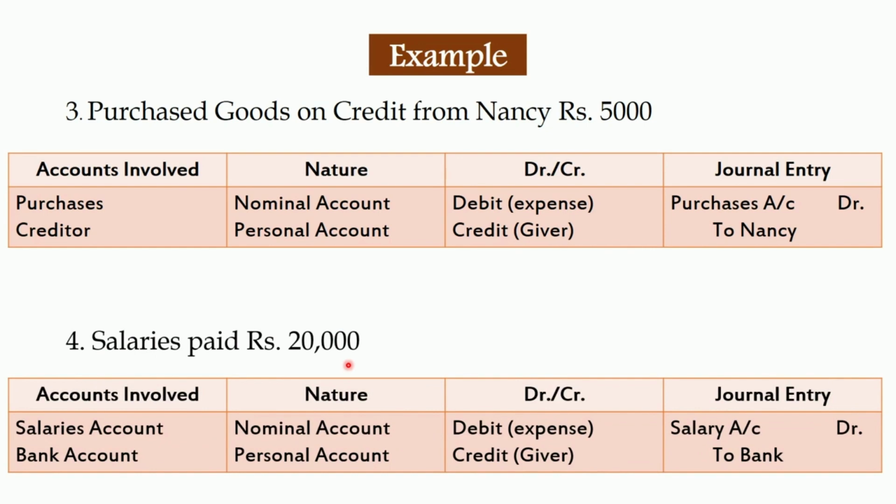Salaries paid rupees 20,000. Here two accounts are going to be involved, salaries account and bank account of the company. As salaries account is a nominal account and salaries is an expense of business, so you are going to debit the expense, and bank account is a personal account of the company, so you are going to credit the giver, that is you are going to credit the bank account of the company. So in this case the journal entry would be salary account to bank.